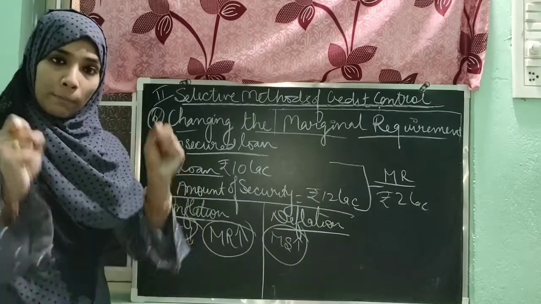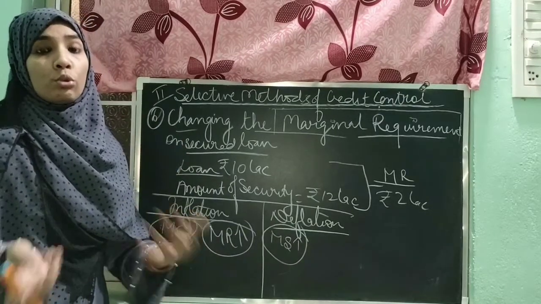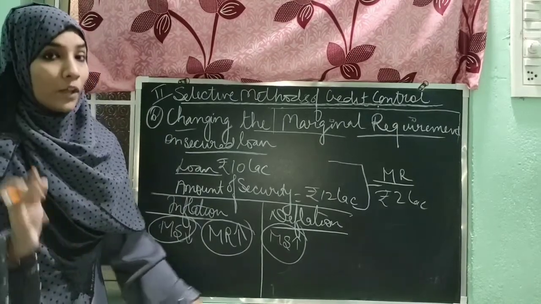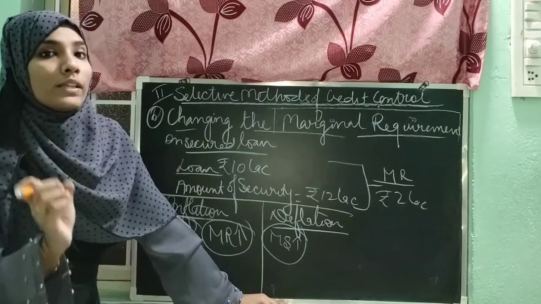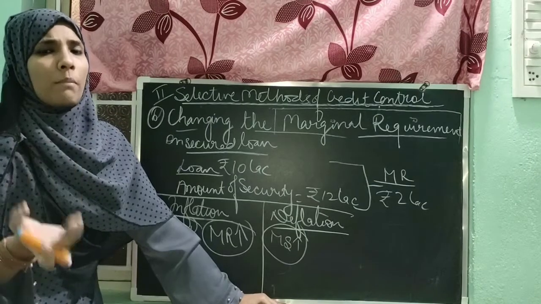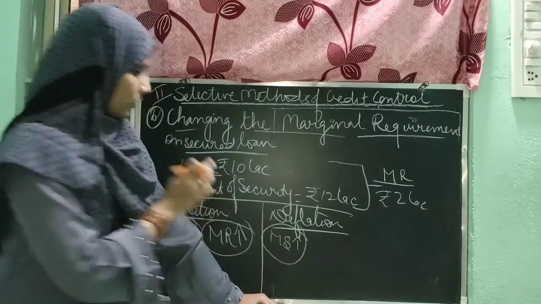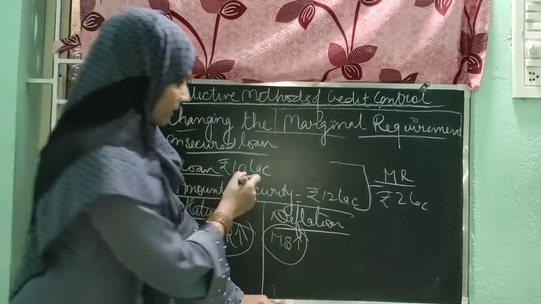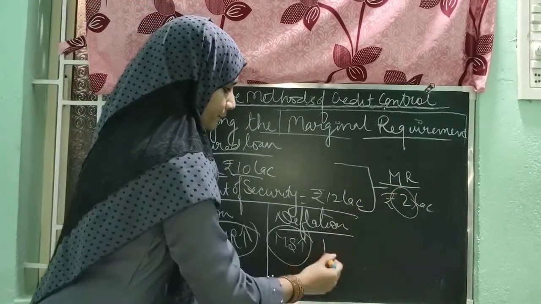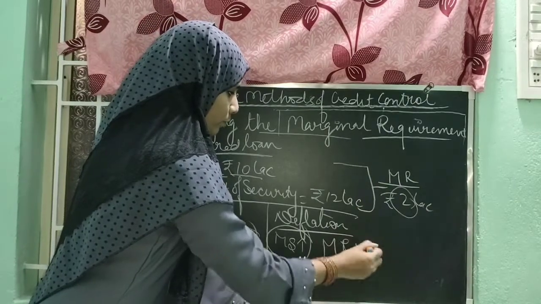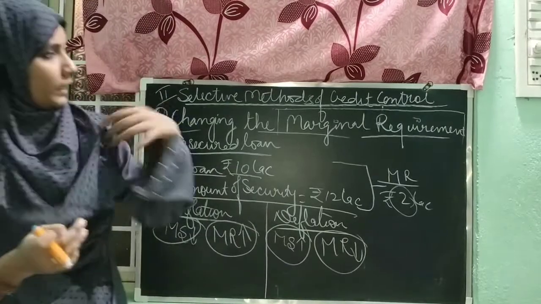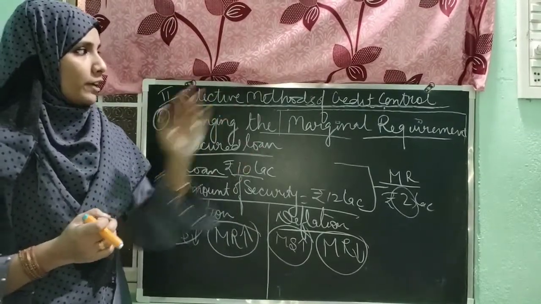then they want the public to take more and more loans from the commercial bank, and it is only possible when the RBI is decreasing the marginal requirement, when the public have to give a lesser amount of security for taking a loan, not less than the amount of loan, but decreasing this requirement. With this, they can control the situation of deflation in the economy. So that's all from the point of selective method of credit control.